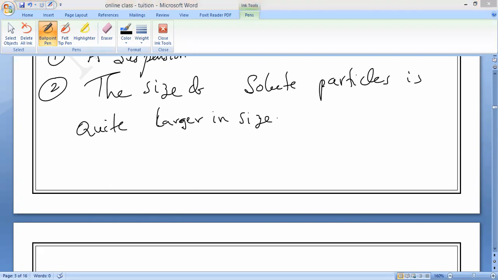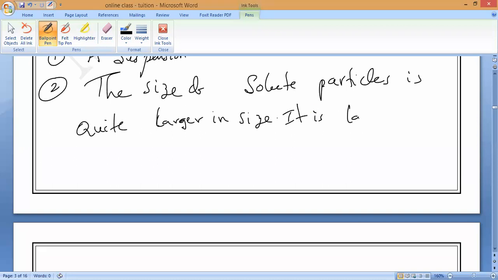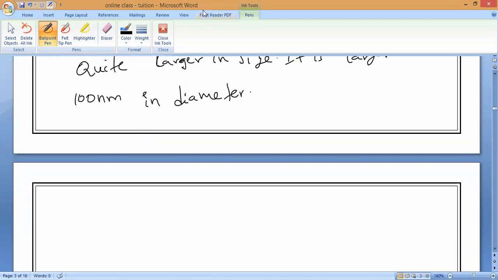It is larger than 100 nanometer in diameter. You can imagine, compared to the particle size in solution, it is 100 times bigger. Do you understand, all of you?